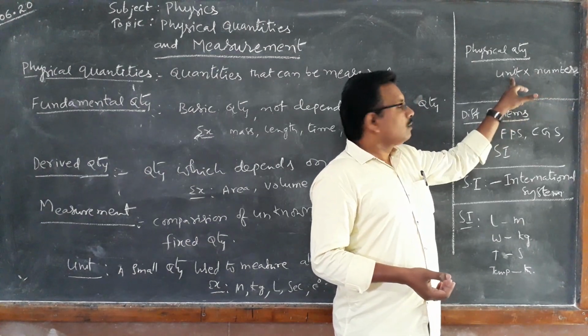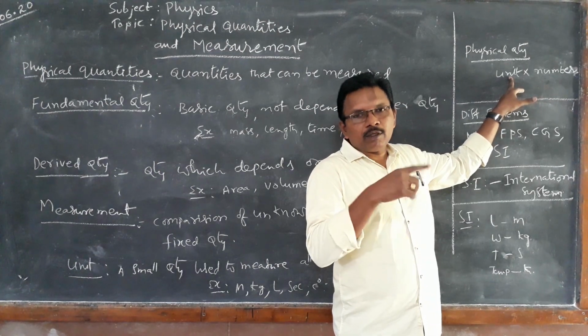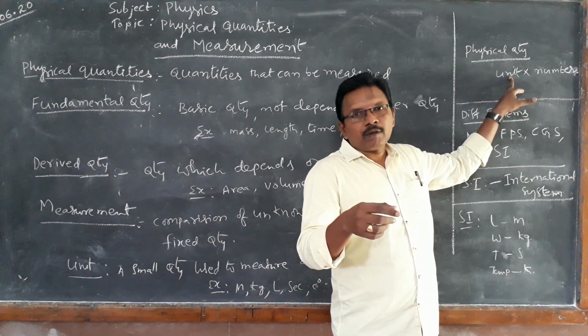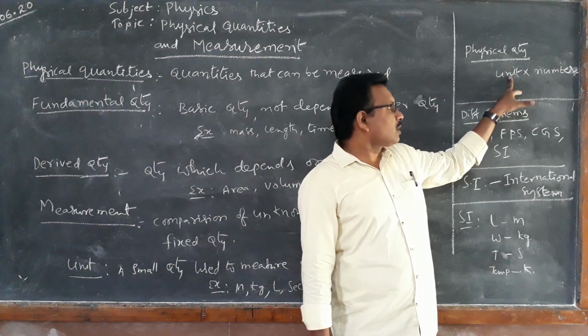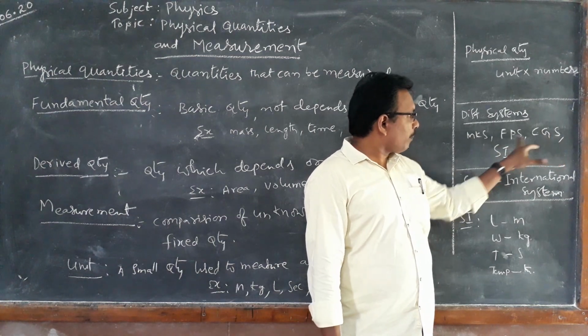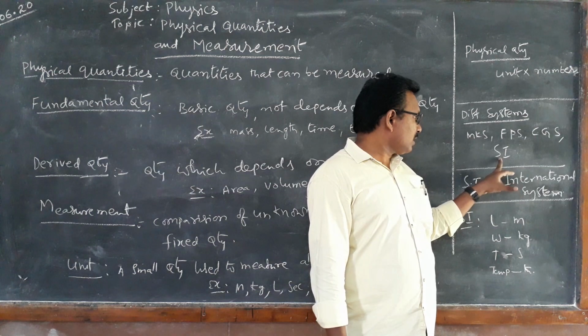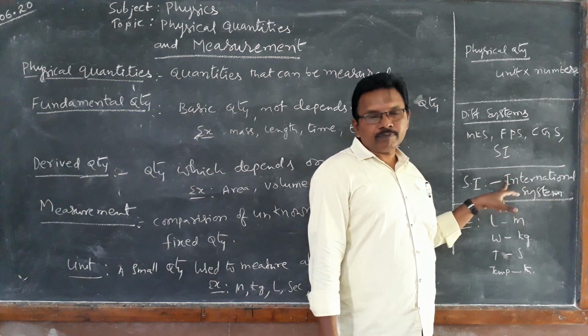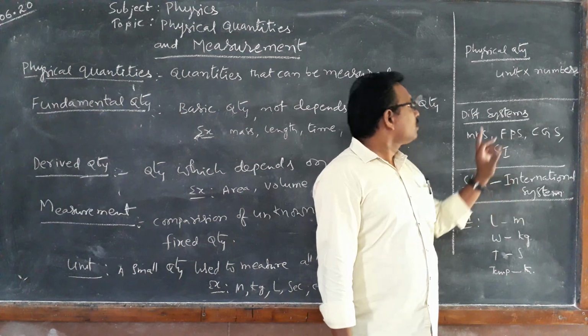A unit means a small quantity, a fixed quantity. Unit means a fixed quantity found already by some systems. Already I told you the systems: MKS system, FPS system, CGS system, SI system. The SI system is the international system. It's common for the whole world.